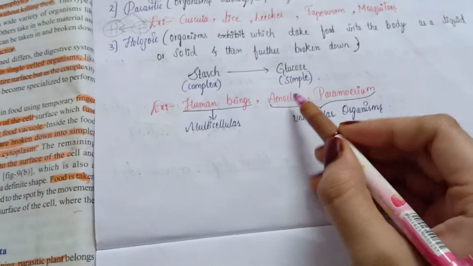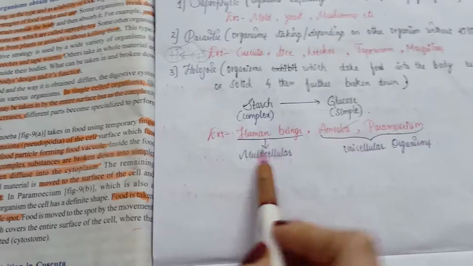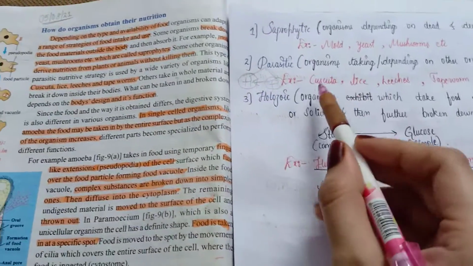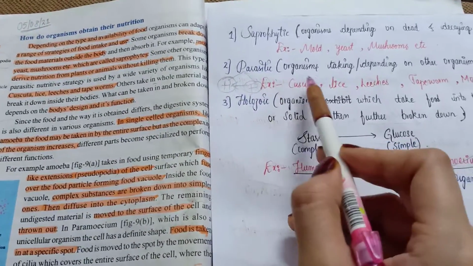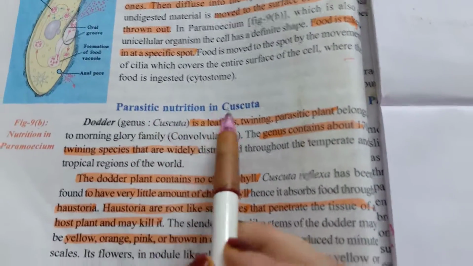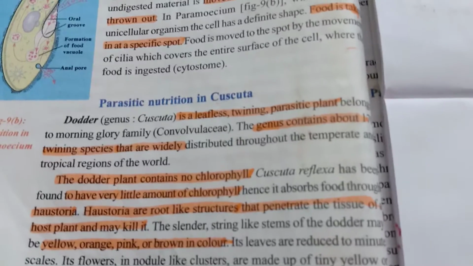So we have discussed paramecium and amoeba as Holozoic examples. Human beings we will discuss in a later class because it is a lengthy process. Before going to that, we will just see the parasitic example, that is Cuscuta. So parasitic nutrition in Cuscuta. How does the parasite take its nutrition, right?